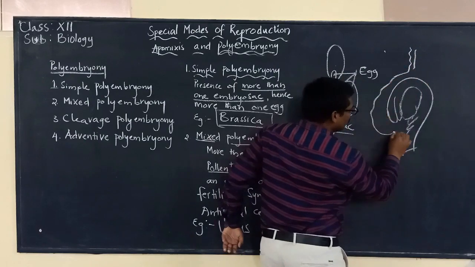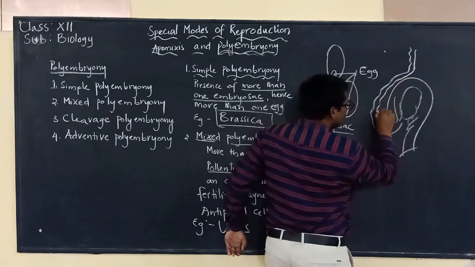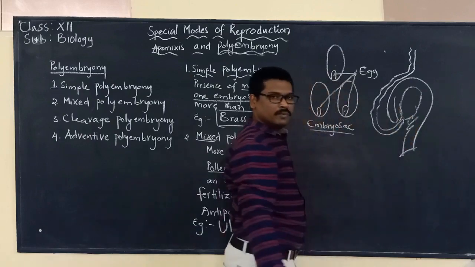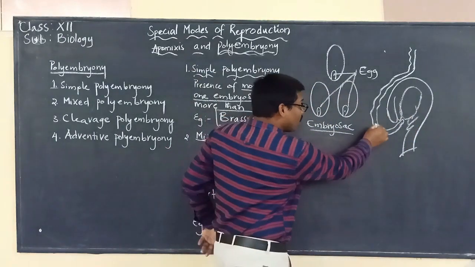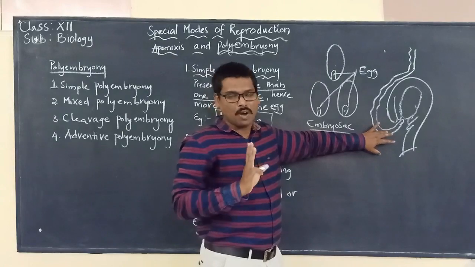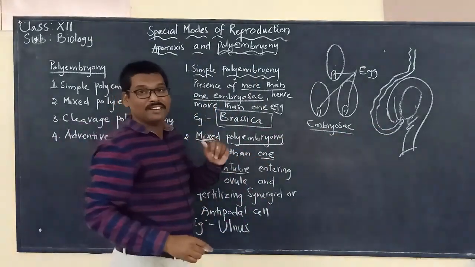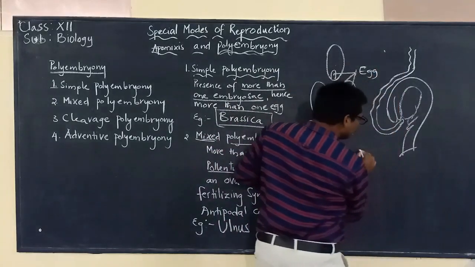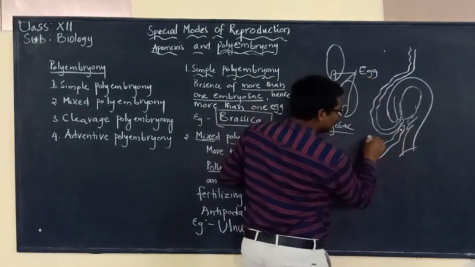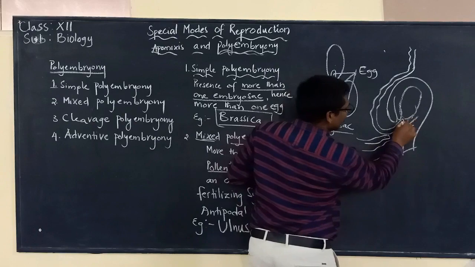It comes all the way and enters into the ovule. This is the common point. But here, more than one pollen tube will be entering. So there may be another pollen tube that is entering, maybe another pollen tube that is trying to enter inside.